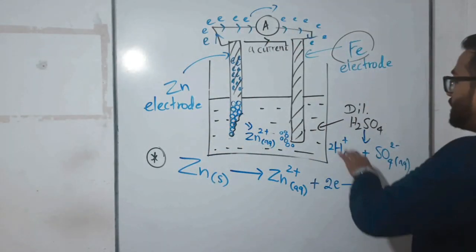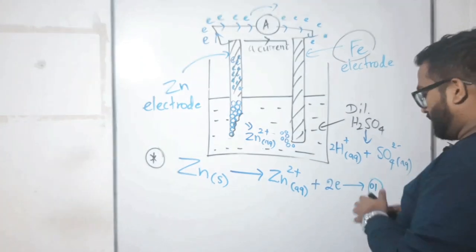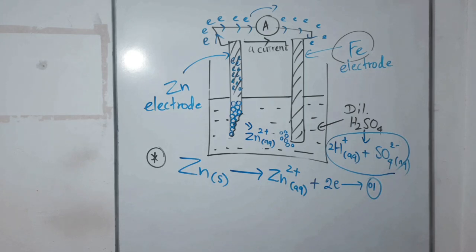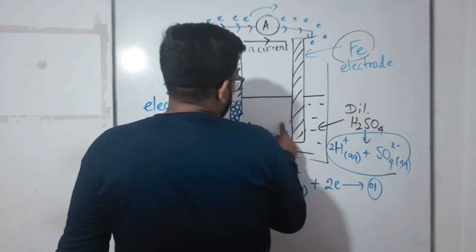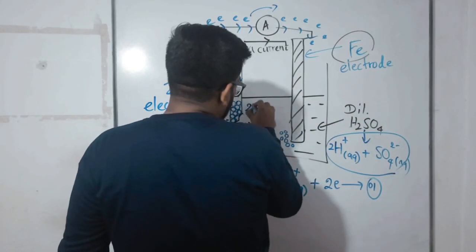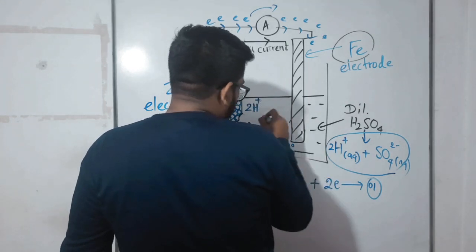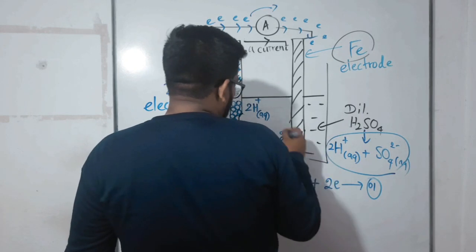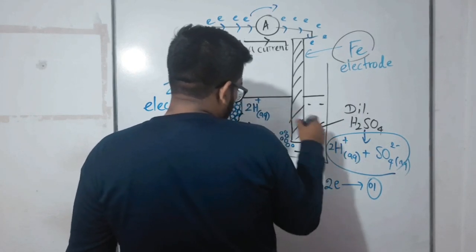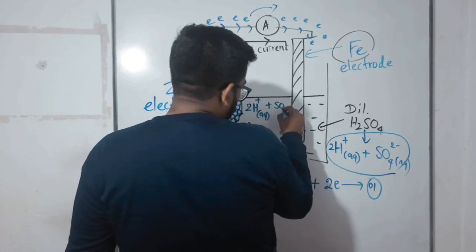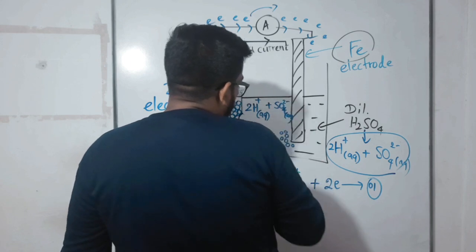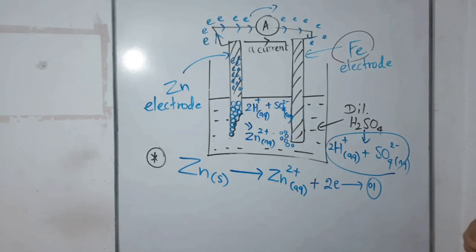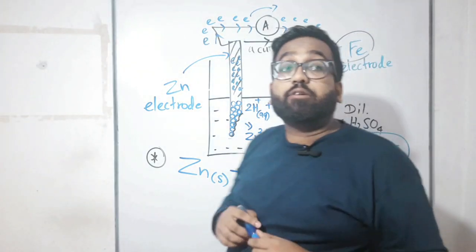So inside the dilute sulfuric acid solution, these ions were contained. What are those ions? 2H⁺ and sulfate. I'll write this 2H⁺. Always keep H⁺ as a couple because when they were dissociated, all were formed as a couple, 2H⁺, and sulfate. Now children, these H⁺ are positive ions, no? They are always looking for electrons.